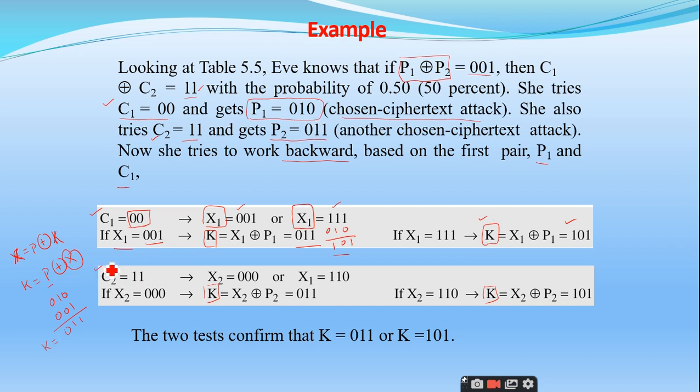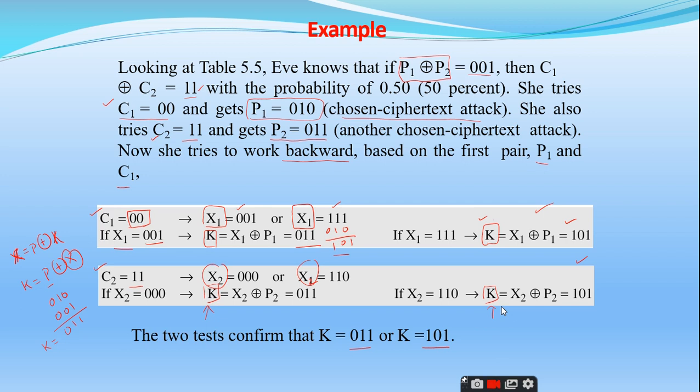Similarly, she takes another chosen ciphertext, 11. She identifies what this X2 is, two combinations, and from this she tries to find two different keys. You can observe here that these two texts confirm that the key can be either 011 or 101.